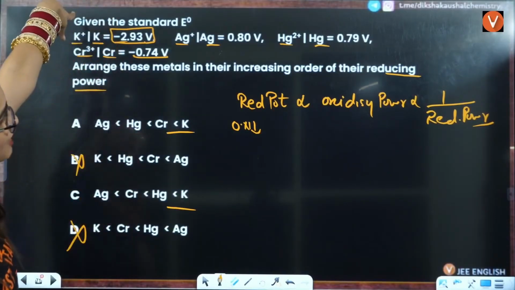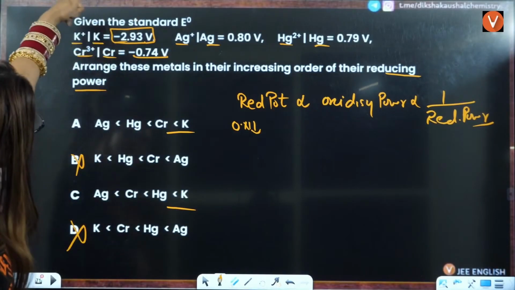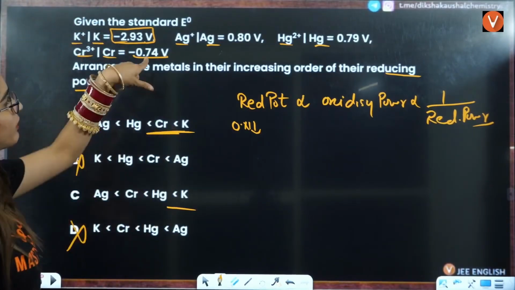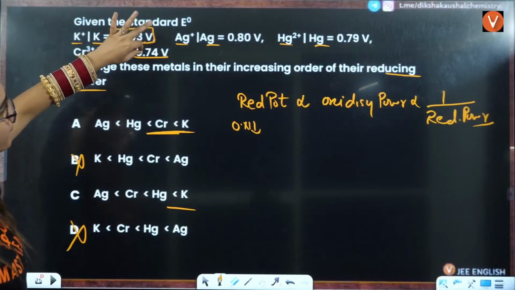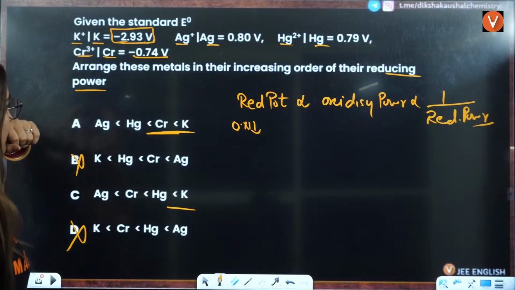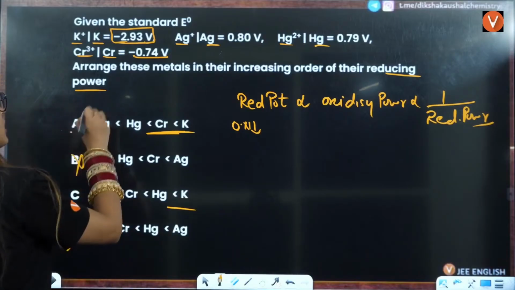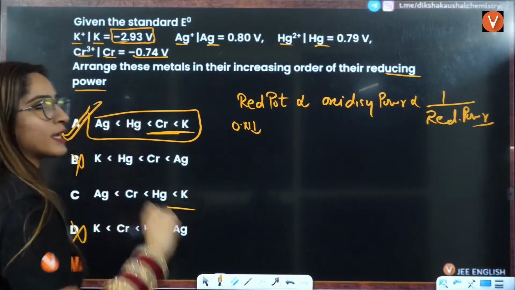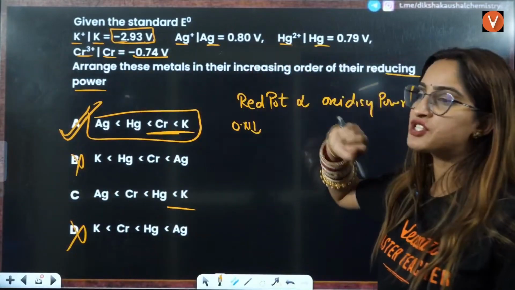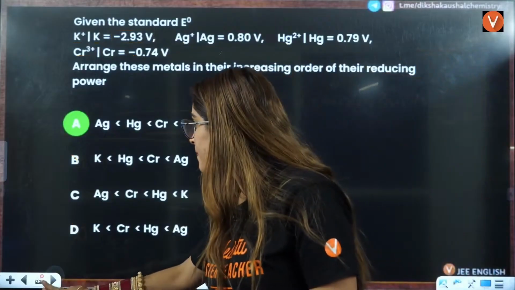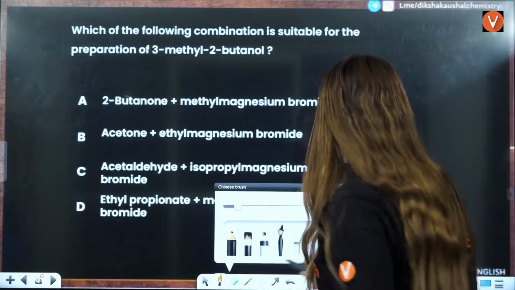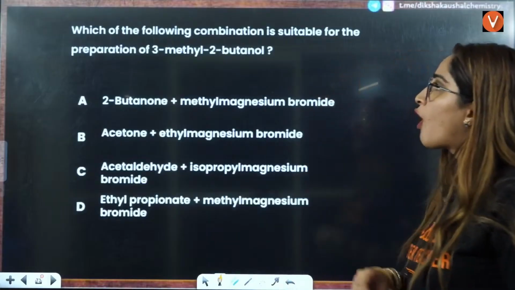Then after potassium, you will have chromium, right? After chromium, you will have Hg, right? Then you will have Ag. So the answer is A here. You just need to know this relation and the variations here. That's it. Okay.